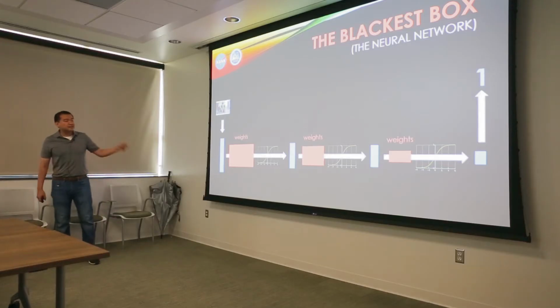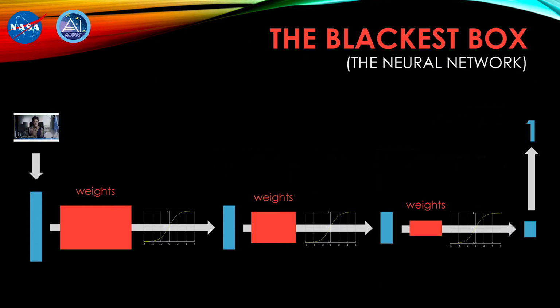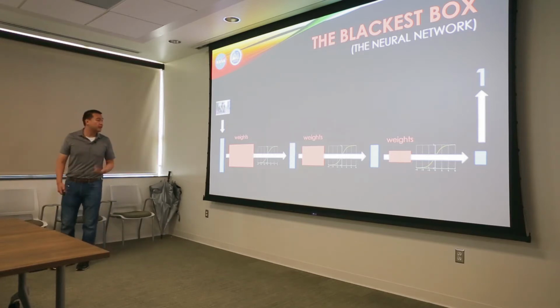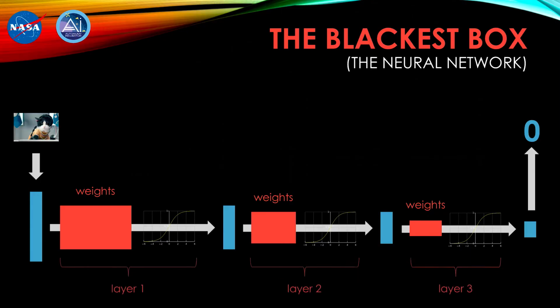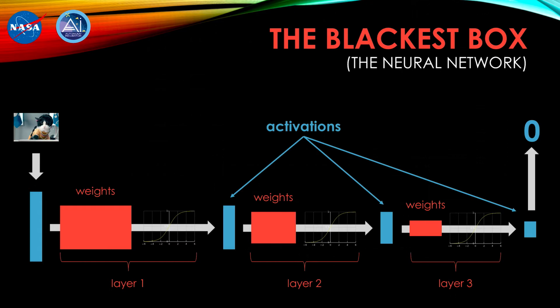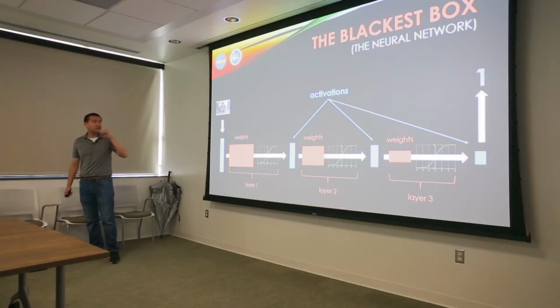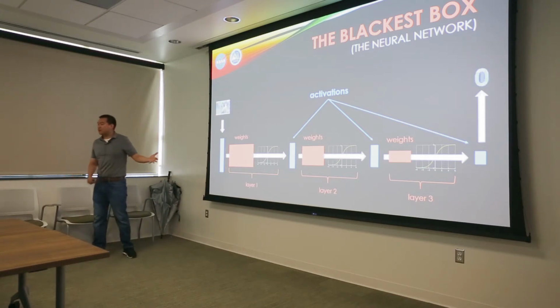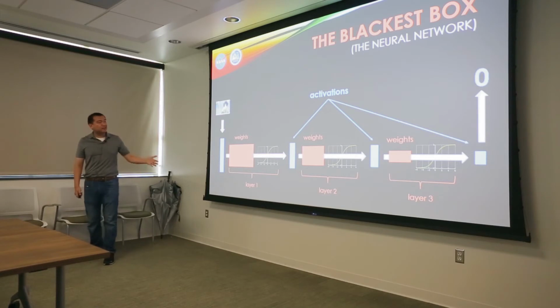The values inside these matrices are called the weights of the neural network. And when we say we're training a neural network, what we're really trying to do is find the correct values of these weights so that the network behaves the way we want it to. Each matrix multiplication is called a layer, and the output of each layer is an activation. And neural networks are such black boxes because there are no human interpretable meanings to these weights. And as a result, the activations are also not human interpretable.